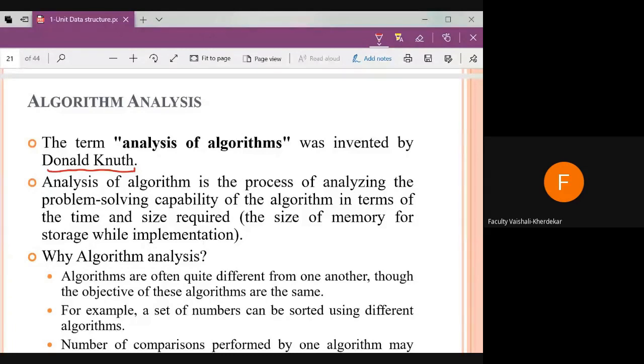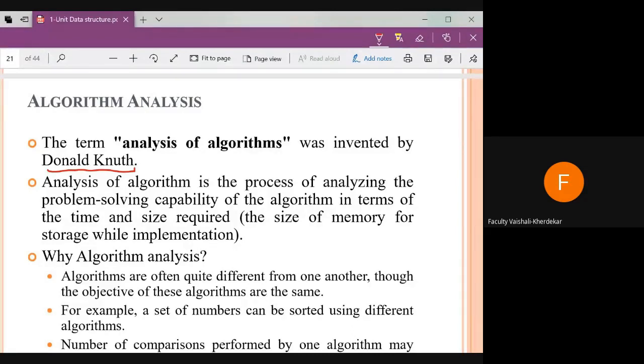How can we decide that linear search is the best one or binary search is the best? This is decided by how much time is required, in terms of the space and the time complexity. How much memory size is required and how much storage is required for the implementation of that algorithm. Based on that, we can check which particular algorithm is the best. For that purpose, there is a need for algorithm analysis.